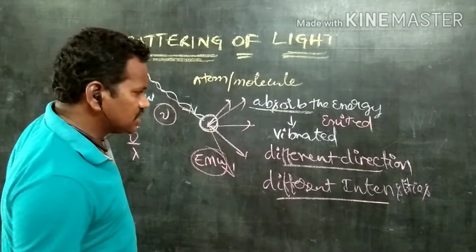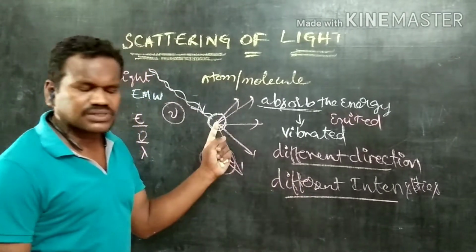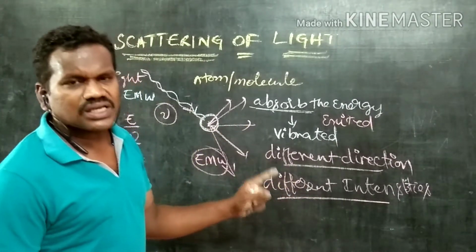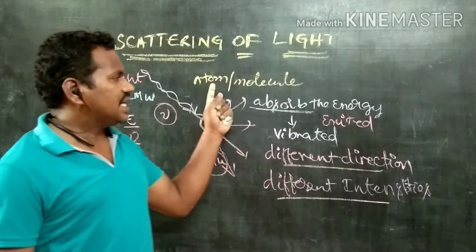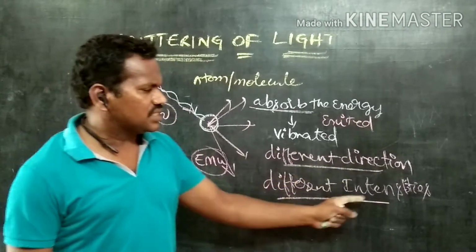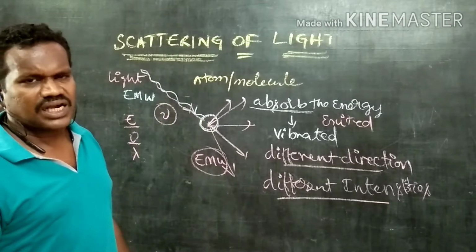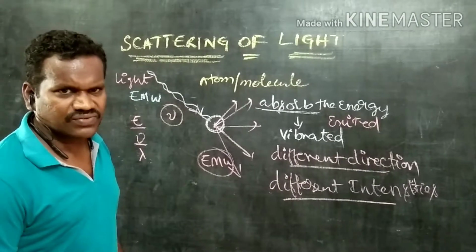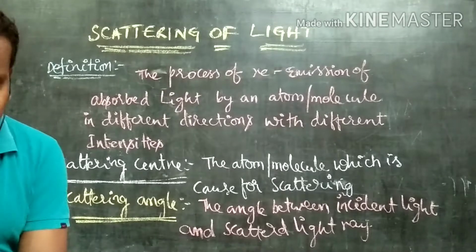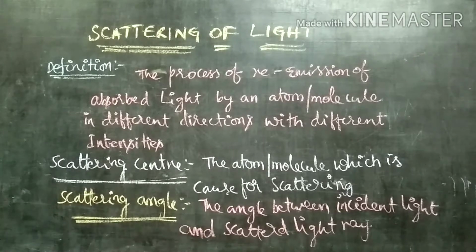Once again, the definition: the process of re-emission of absorbed light by an atom or molecule in different directions with different intensities is called scattering. Let us write the definition and then we may explain it. Let us see some of the definitions of scattering, scattering center and scattering angle.